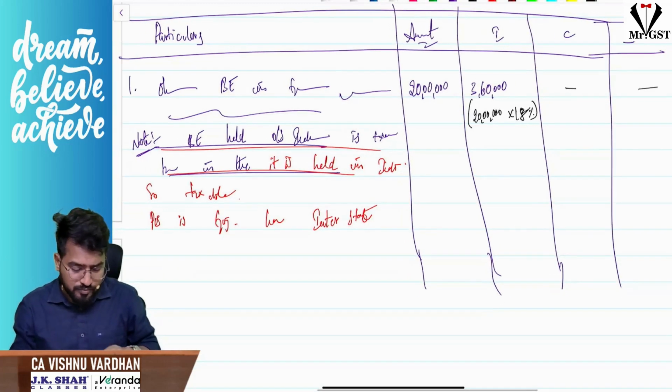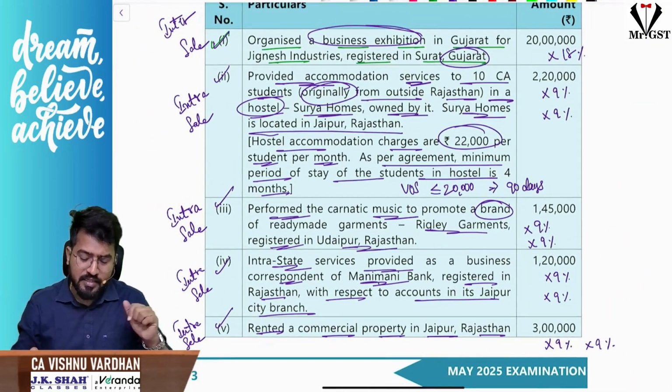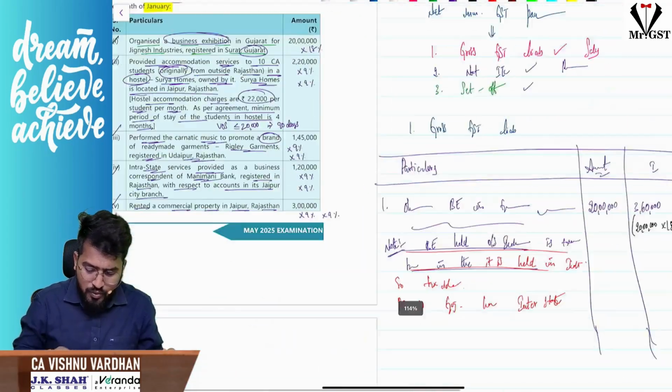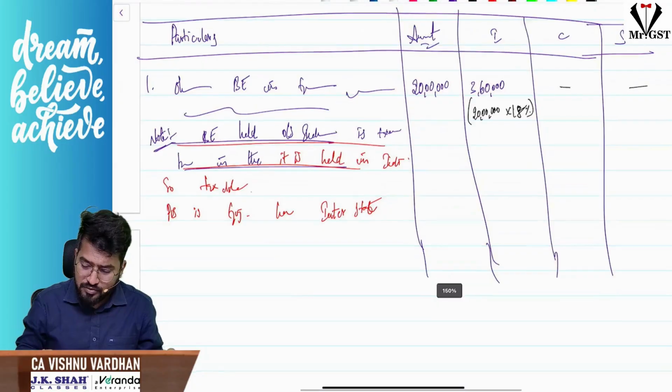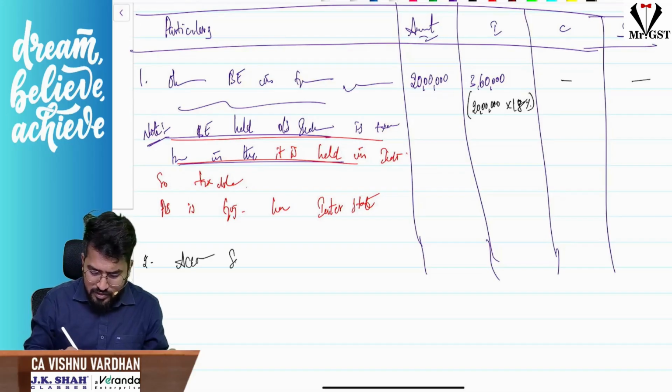Now, the second one, what is the second sale? Second sale is accommodation services to CA students. How much? 2,20,000. You have your calculators with you ready, I guess. So second point: accommodation services to CA students.